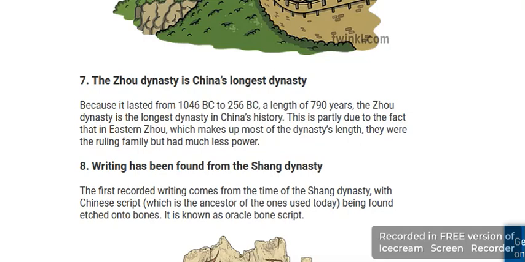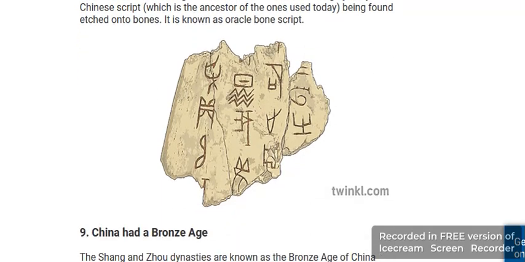The eighth fact is that writing has been found from the Shang dynasty. This is the first recorded writing, from the times of the Shang dynasty, which is the Chinese script, and the inscribed bones are also known as oracle bone script.